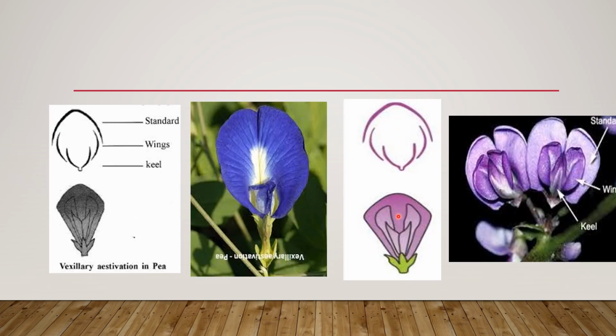This picture is an example for the axillary aestivation. This is the posterior petal, which is the largest one, and it covers the two lateral petals. The two lateral petals are covered almost by the posterior one, and the lateral petals overlap the smallest two petals.